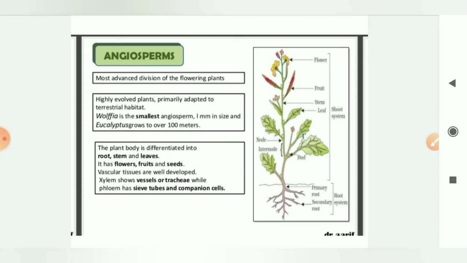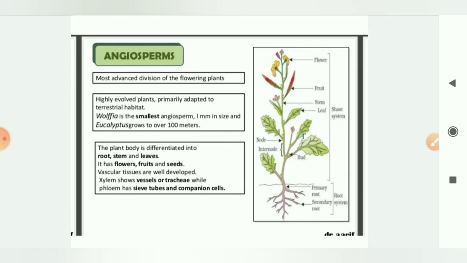root and shoot system. Understood? Students, these angiosperms are primarily those plants which are adapted to the terrestrial habitat, that is, they can live their whole life on the land. They don't need water for their sexual reproduction. Yes, they need water for making food from the soil, but they don't need an actual aquatic environment.